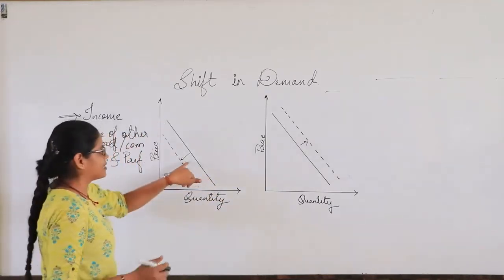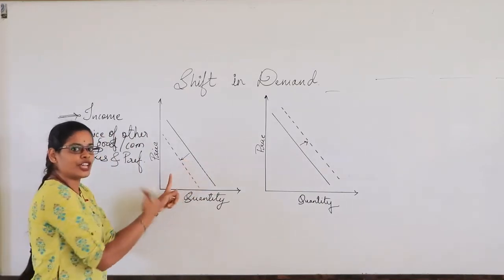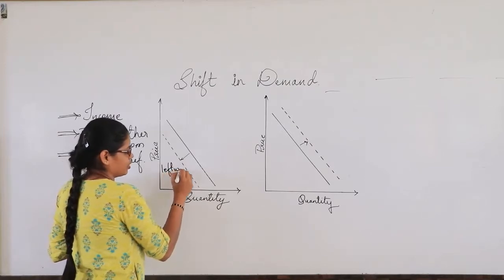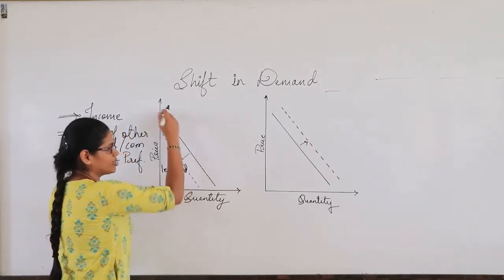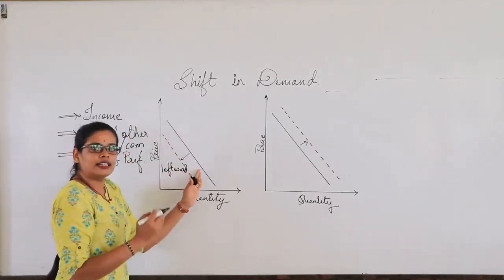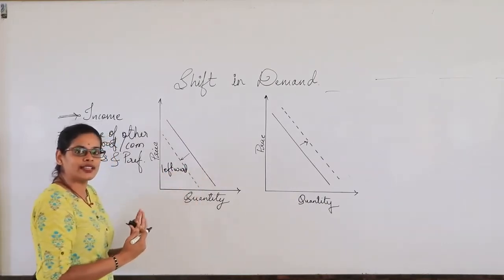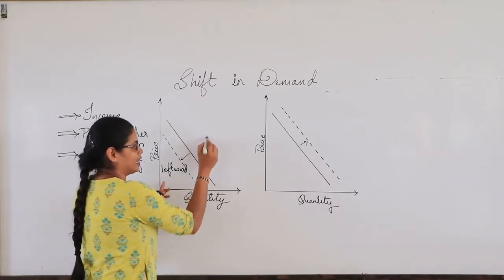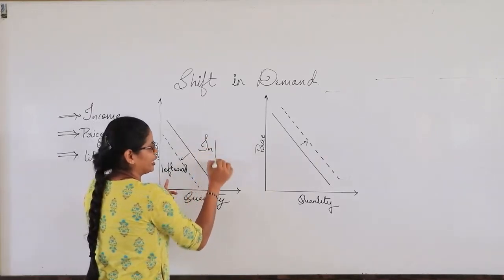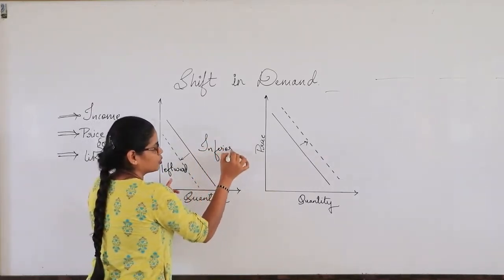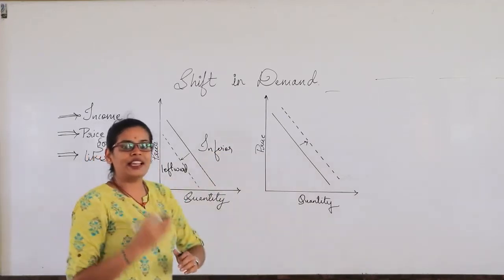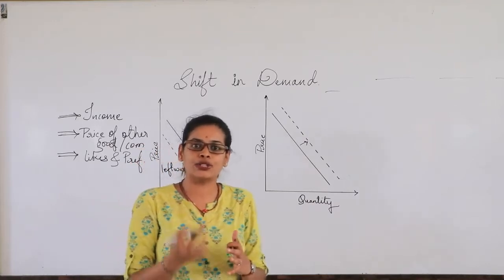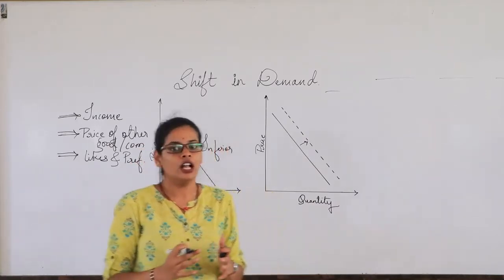That's the reason the demand curve shifts downwards, or you can say leftward, from the original demand curve. This shift takes place for inferior goods. Why? Because when the income of the consumer increases, he will not tend to buy low-cost commodities.